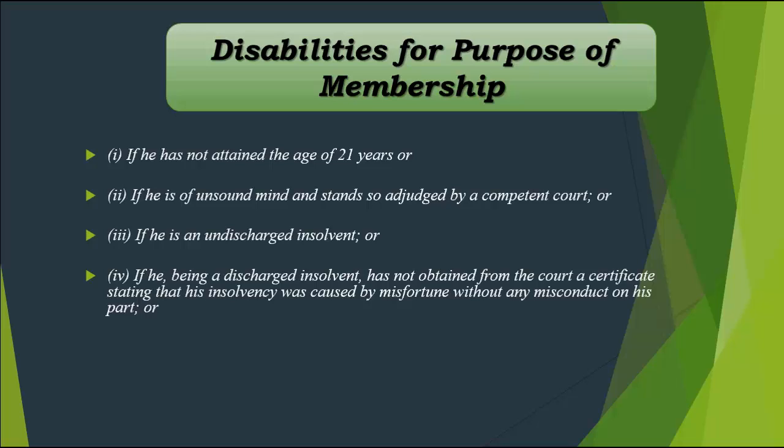That was a misfortune that attached itself to me, right? But that was not because of my misconduct. I was not wrong anywhere. It was just some misfortune. That means I don't have the potential of being insolvent over and over again. Because if at the first time it was my fault, then I am a potential insolvent person who can again be insolvent, so I'll not be allowed to be a chartered accountant.